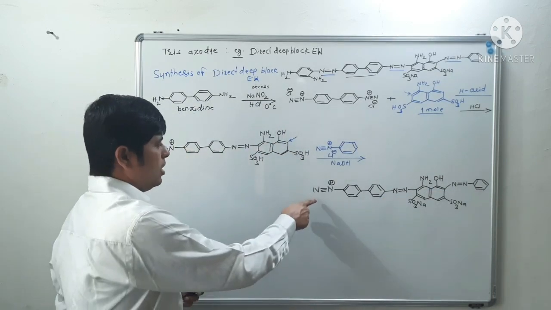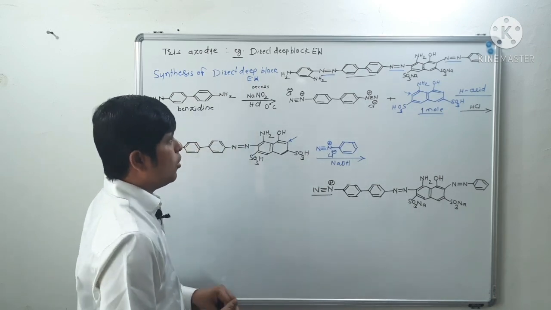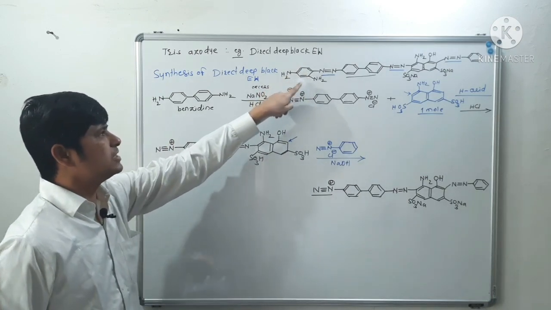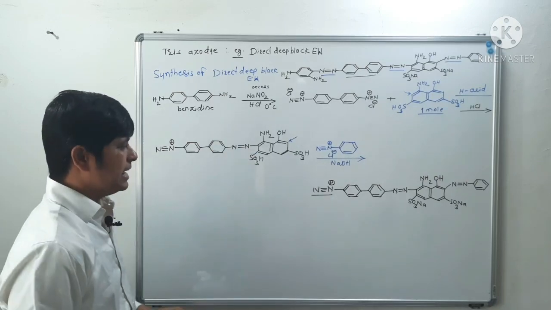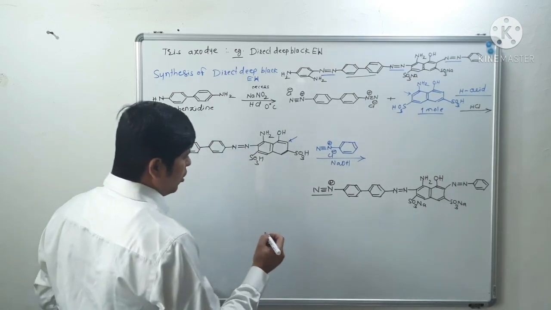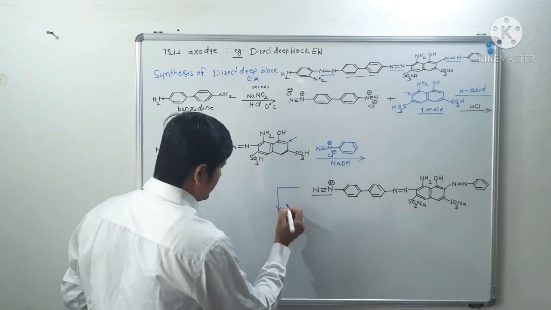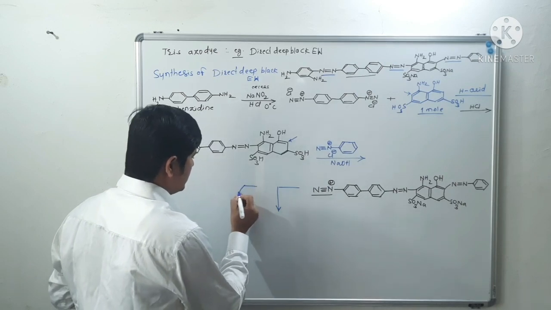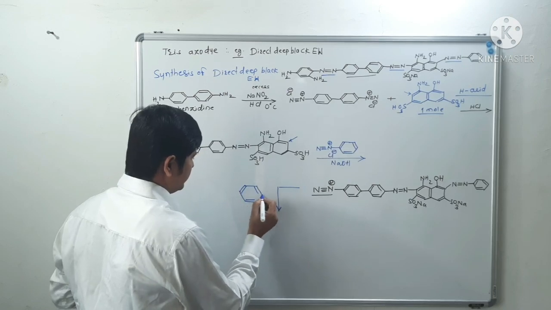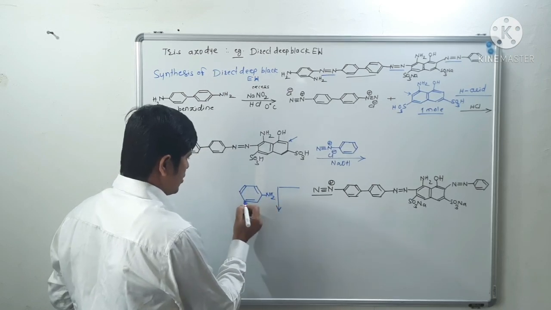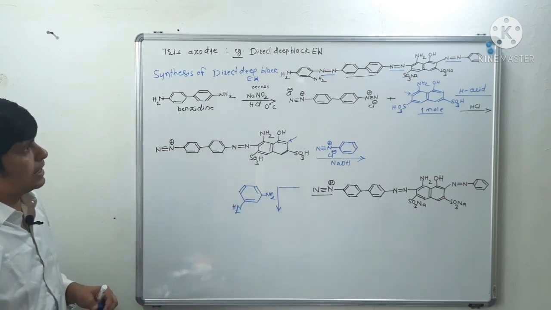Now our job is what? We have to couple this diazo group with what? See, you can see the rest of the structure is metaphenylene diamine. So we can couple this with metaphenylene diamine. Okay, we have to couple this with metaphenylene diamine, isn't it? This is metaphenylene diamine.